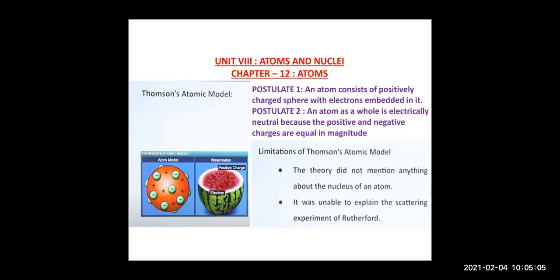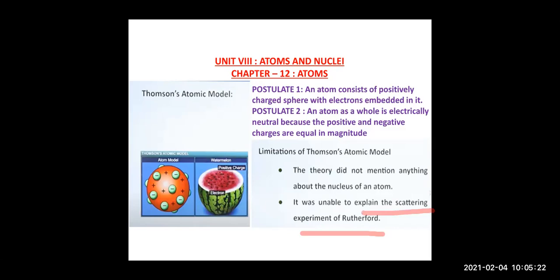Then children, later Rutherford did some experiments on this, right? And he found that this model was unable to explain Rutherford's scattering experiment which he performed.